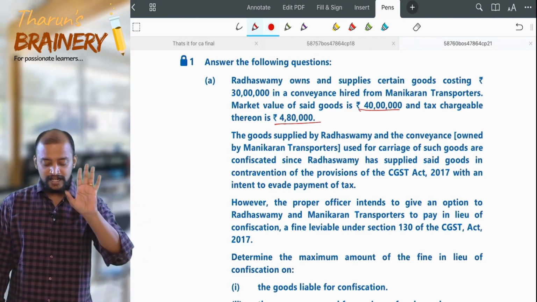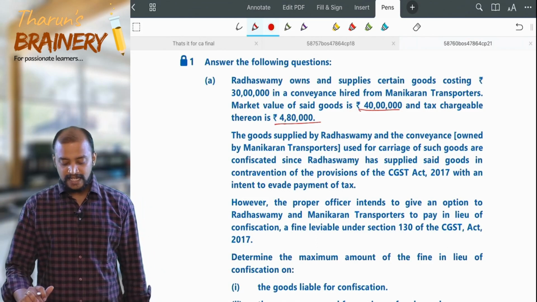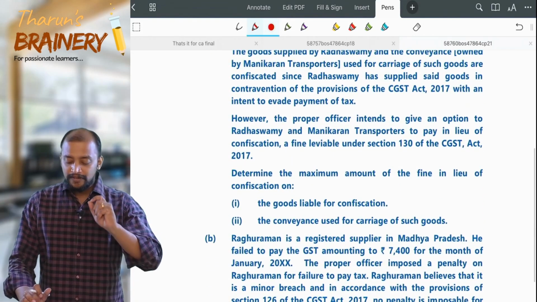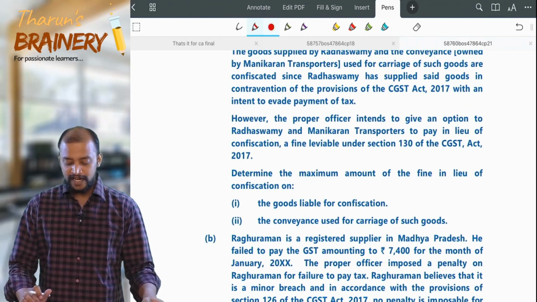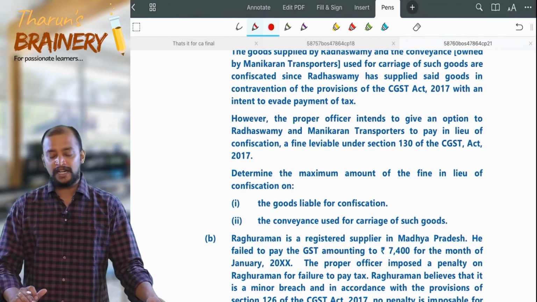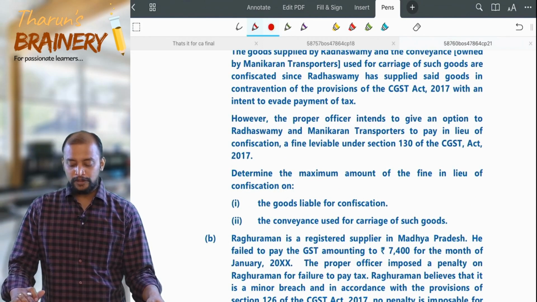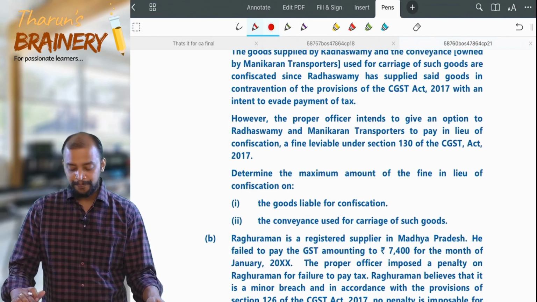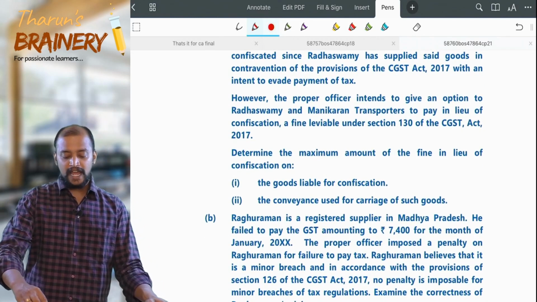Goods as well as conveyance are confiscated with an intent to evade payment of tax. However, the proper officer intends to give an option to Radha Swami and Manikarnan transporters to pay in lieu of confiscation a fine leviable under section 130 of the CGST Act. Determine the maximum amount of fine in lieu of confiscation on the goods liable for confiscation and the conveyance used for carriage of such goods.